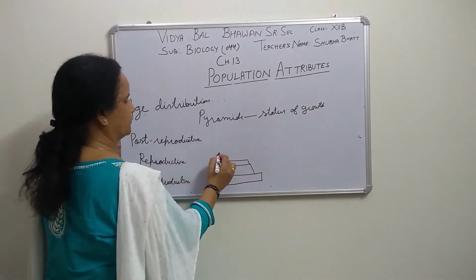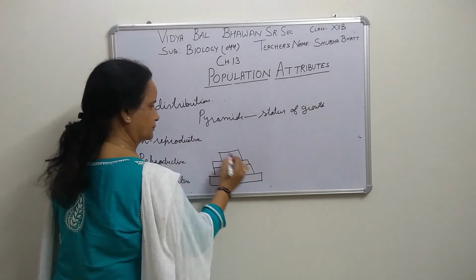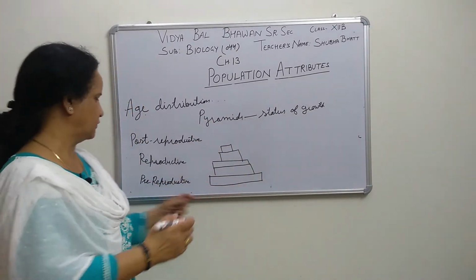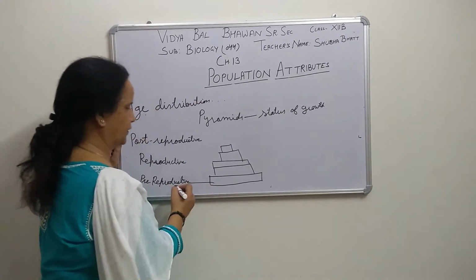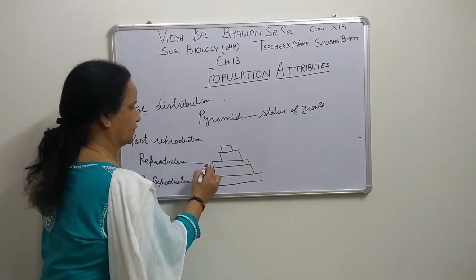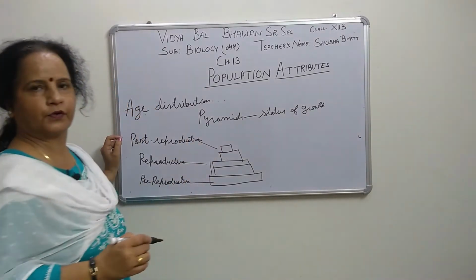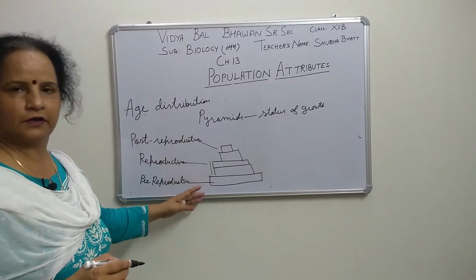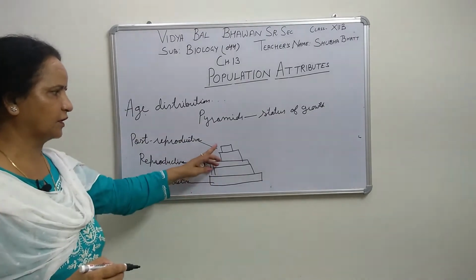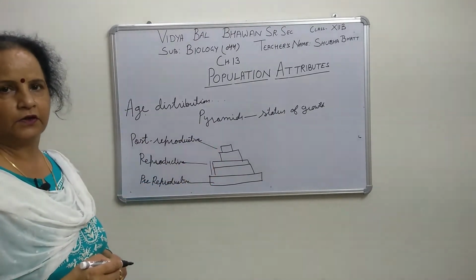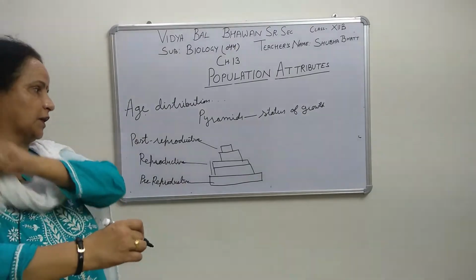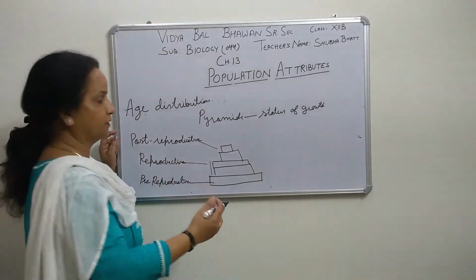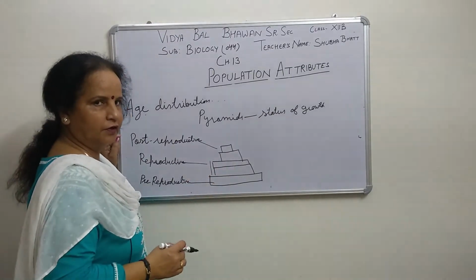And then post-reproductive phase is like this, right? Here this is pre-reproductive phase, this one is reproductive phase, and this one is post-reproductive phase. When we are plotting a graph among the distribution of these age groups, we get such a type of pyramid. This type of graph tells us the growth status, how their population is increasing or decreasing.